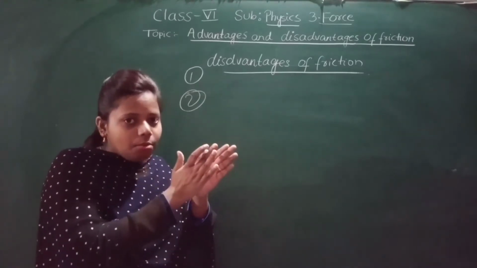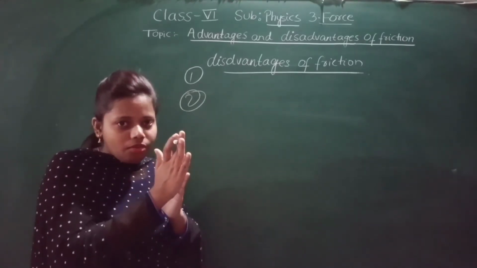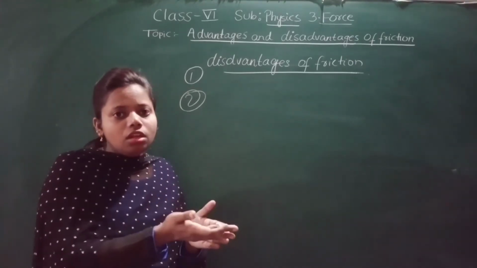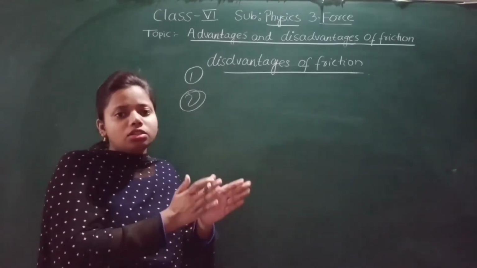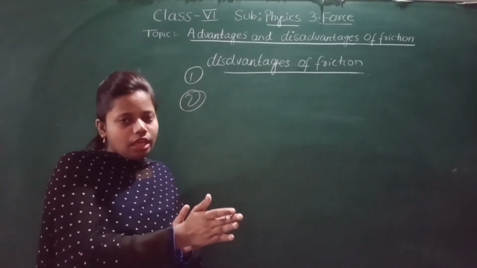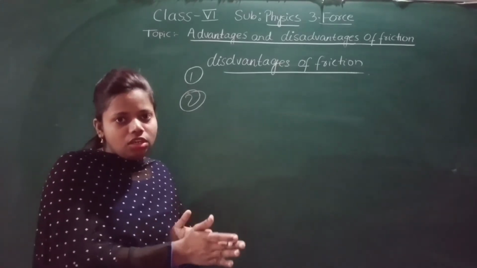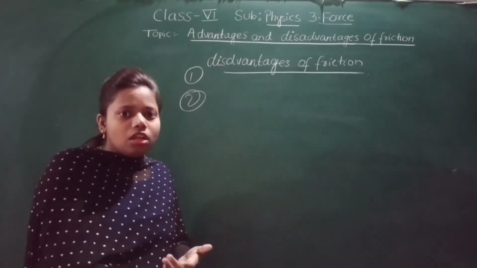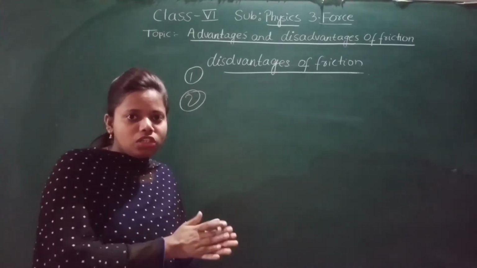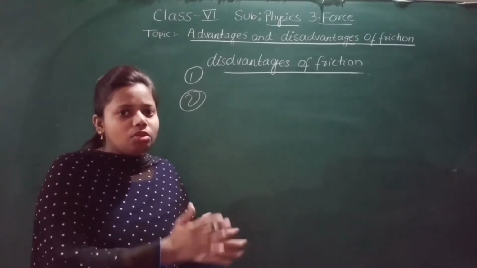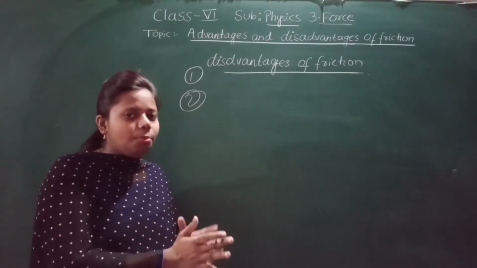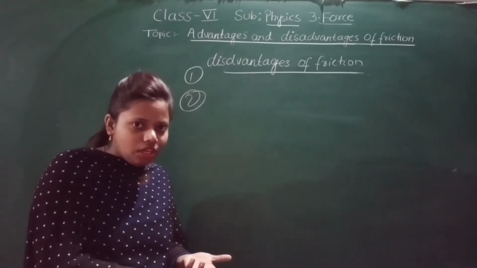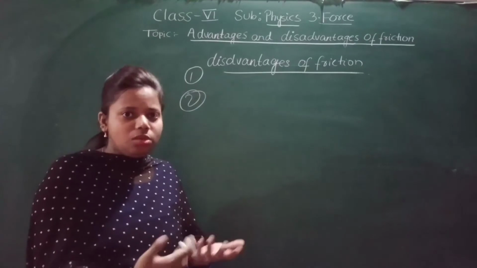Not only when we rub our palms, but heat is also produced between the parts of a machine, because the parts of a machine are continuously moving, and because of friction heat is produced. You have seen that in your home also machines are there. After a few hours, you see that the machine parts become heated. Why? Because of the friction between the parts of the machine. Even when heat is produced, there will be wastage of energy. So if there is wastage of energy, what will happen? Your machine part can get damaged.